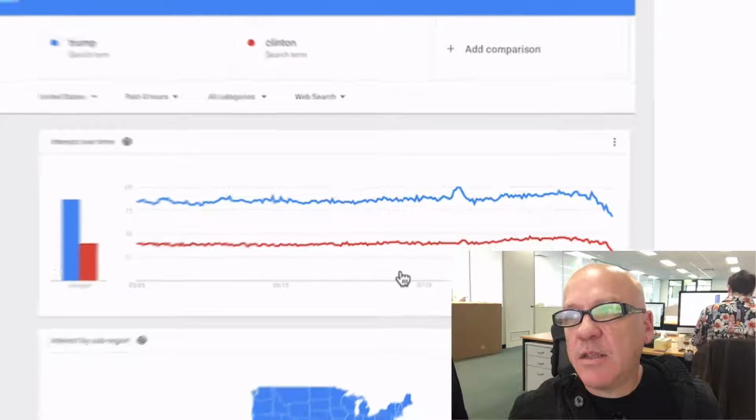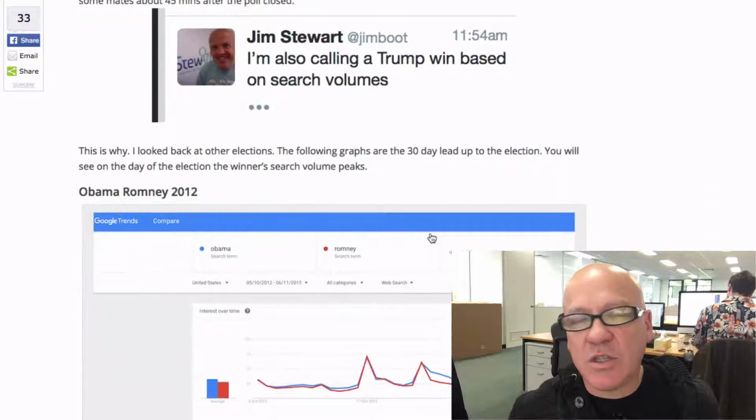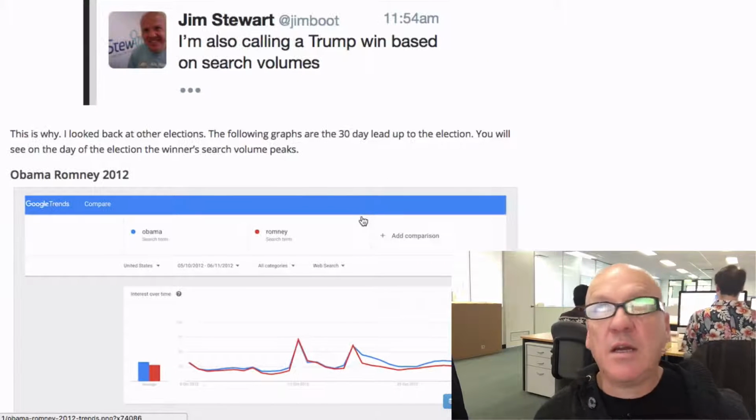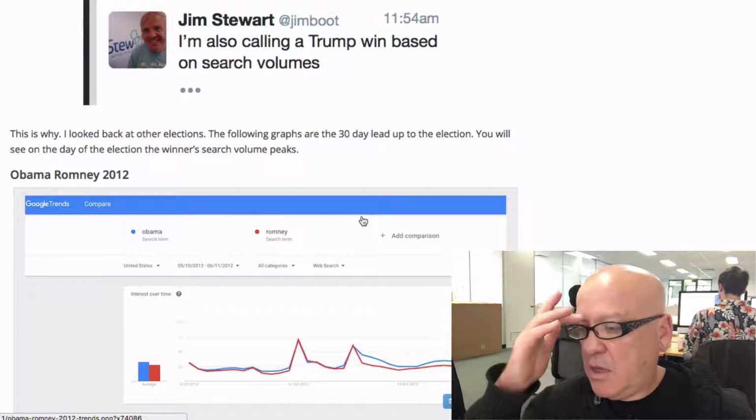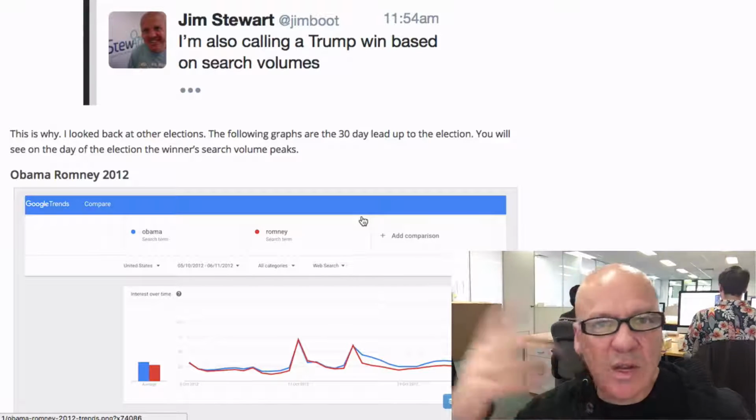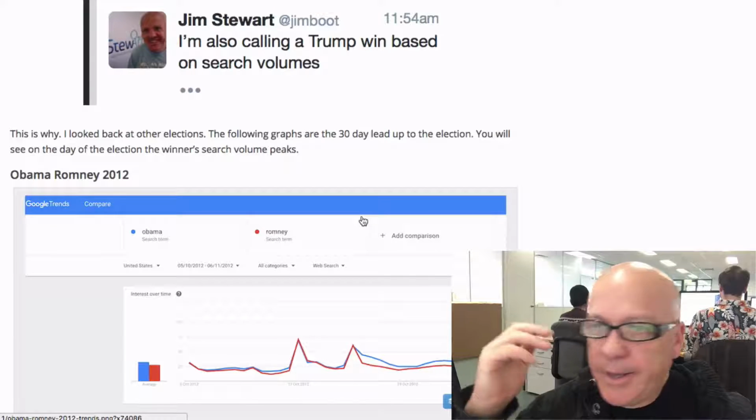And so then I went back and had a look at some of the other elections, because I've seen this before. I saw this in the last Australian, well, not the last Australian federal election, but the one back in 2013. We have one every year or so. Don't get me started.